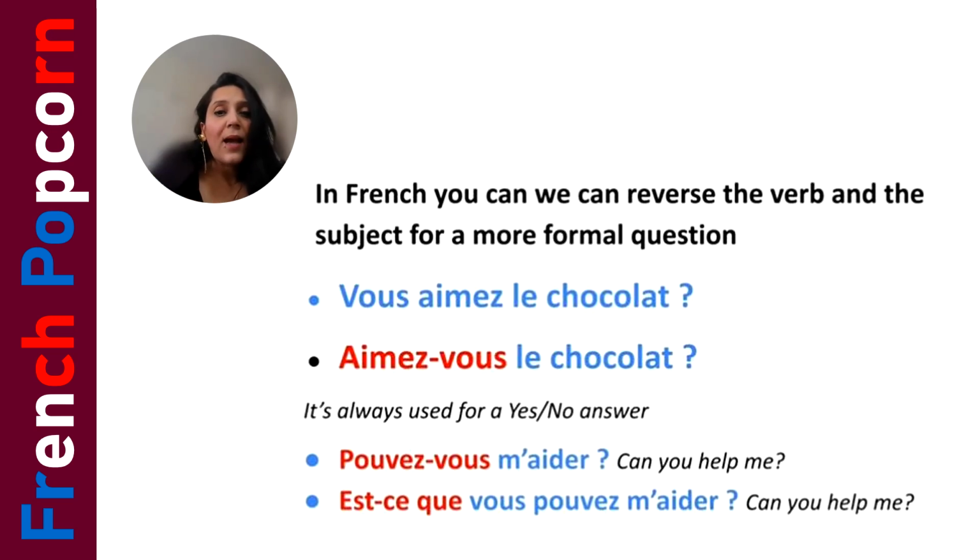Next example, generally it is used for a yes or no answer. Like, do you like chocolate? Yes, I like. Aimez-vous le chocolat? Do you like chocolate? Yes, I like, or I do not eat. Okay. After that, pouvez-vous m'aider? Can you help me? Pouvez-vous m'aider?